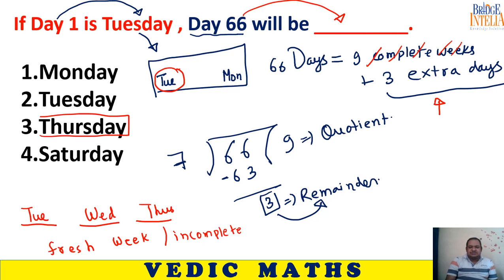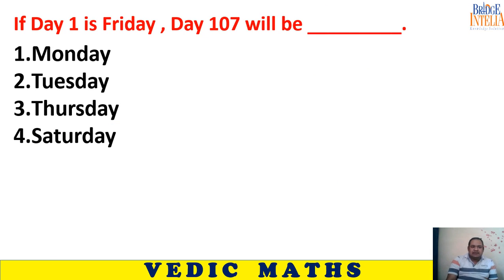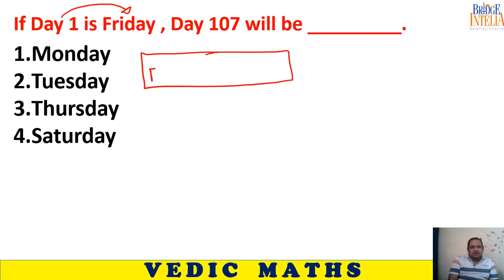So for these kinds of questions you have to divide by 7. You have to concentrate on the remainder, and you have to see what is day number 1 of the week. Let's take one more. This time it is given that day number 1 is Friday. So you have been given a week. First day is Friday, and last day would be what? Thursday. You have been given this type of week. You have to find day number 107.